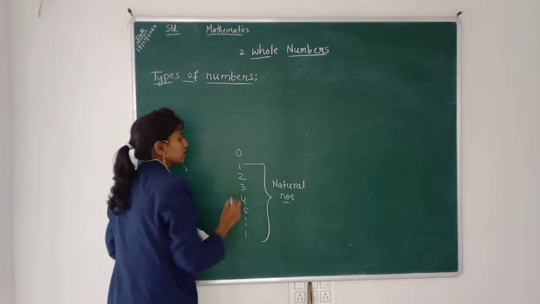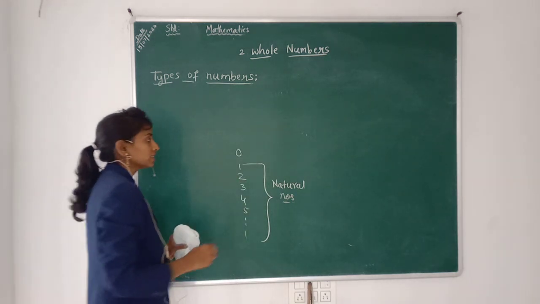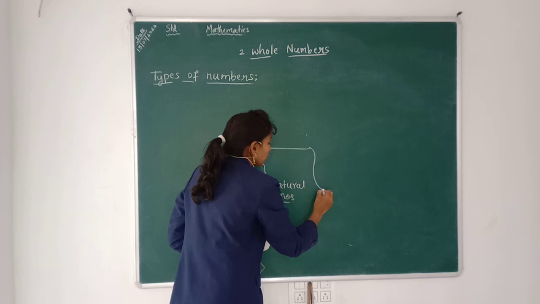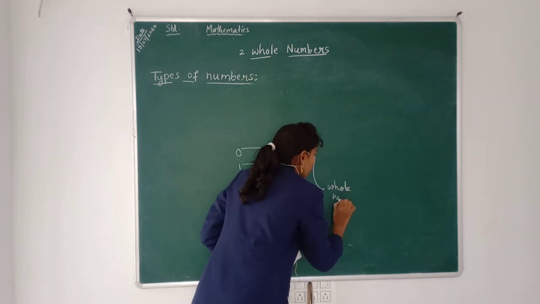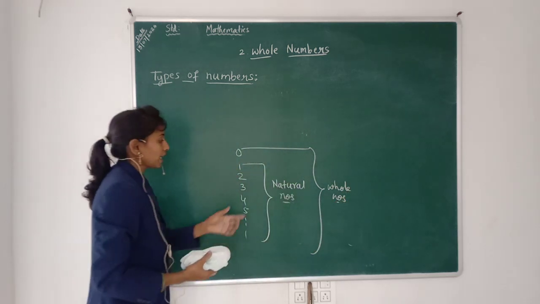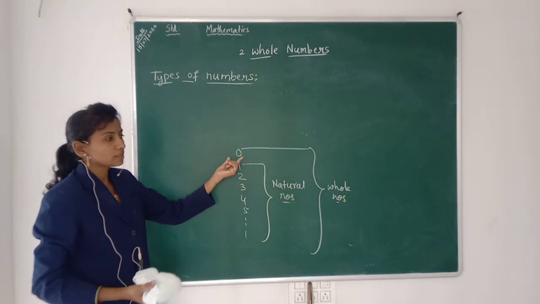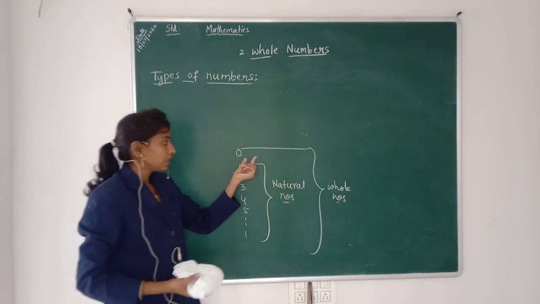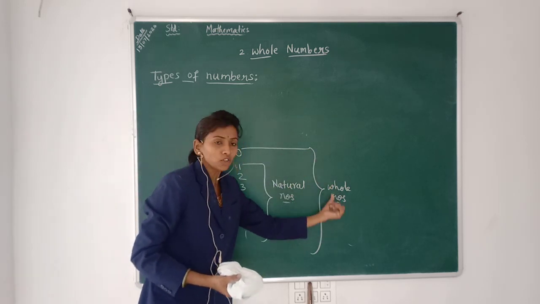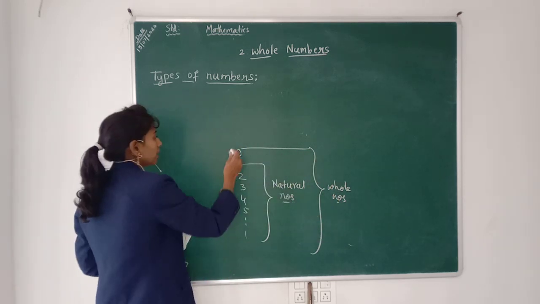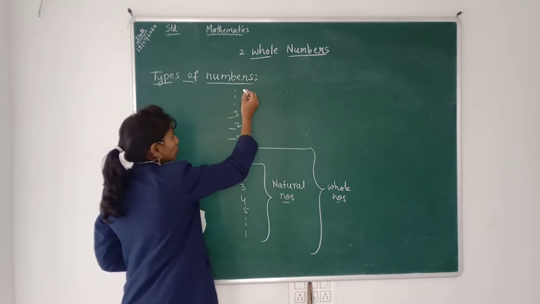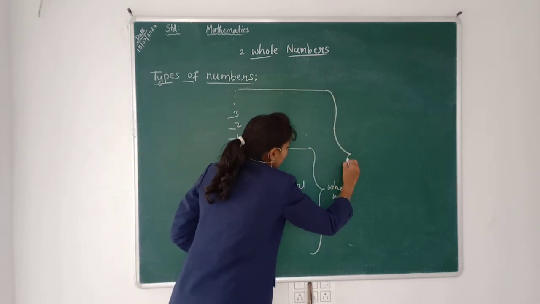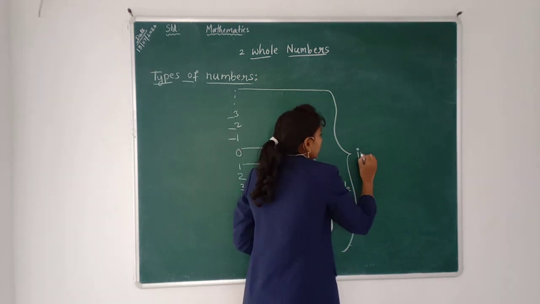If we add 0 to the natural numbers, this is the set of whole numbers. Again, if we add -1, -2, -3 and so on to the set, then it indicates the set of integers.